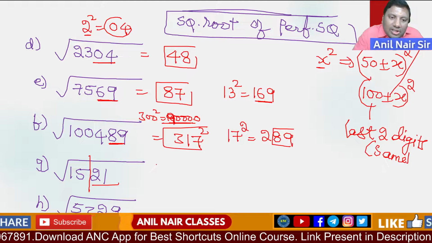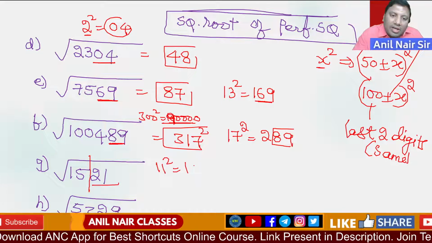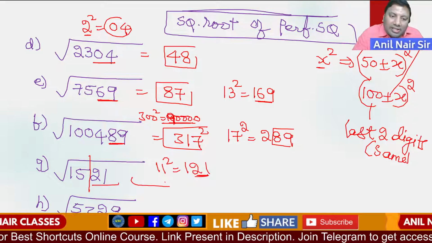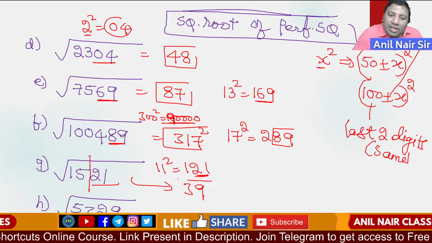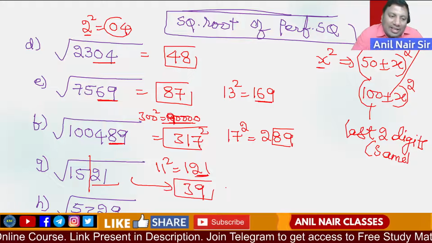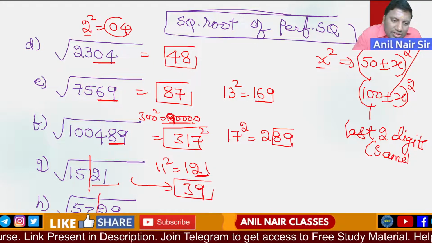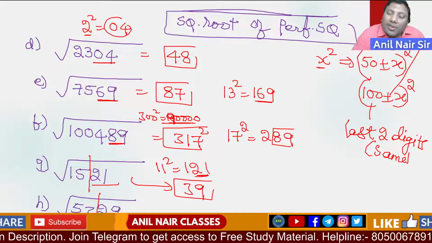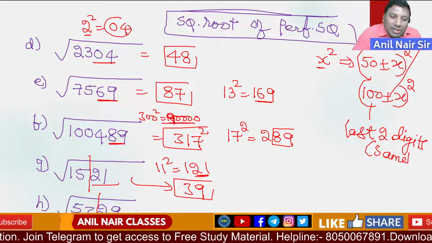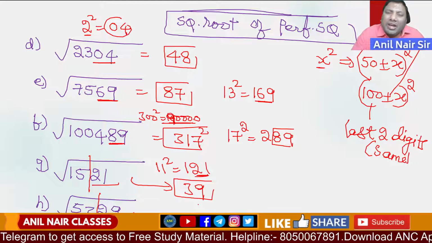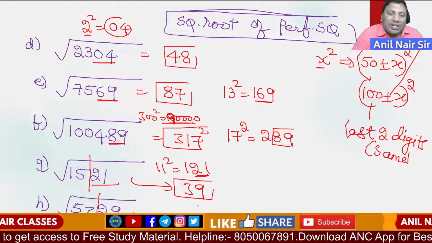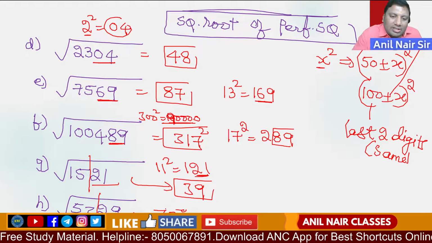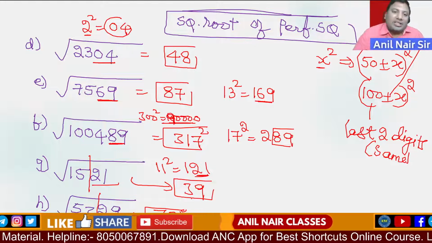1521. Last two digits are 21. 11 square is 121. So 50 minus 11 is 39. 39 square is 1521. Idea clear? 5329. Last two digits are 29. Which number squared ends with 29? 23 square is 529. 50 minus 23 is 27, which is a smaller number. So 50 plus 23, it is 73. I hope this concept is clear.